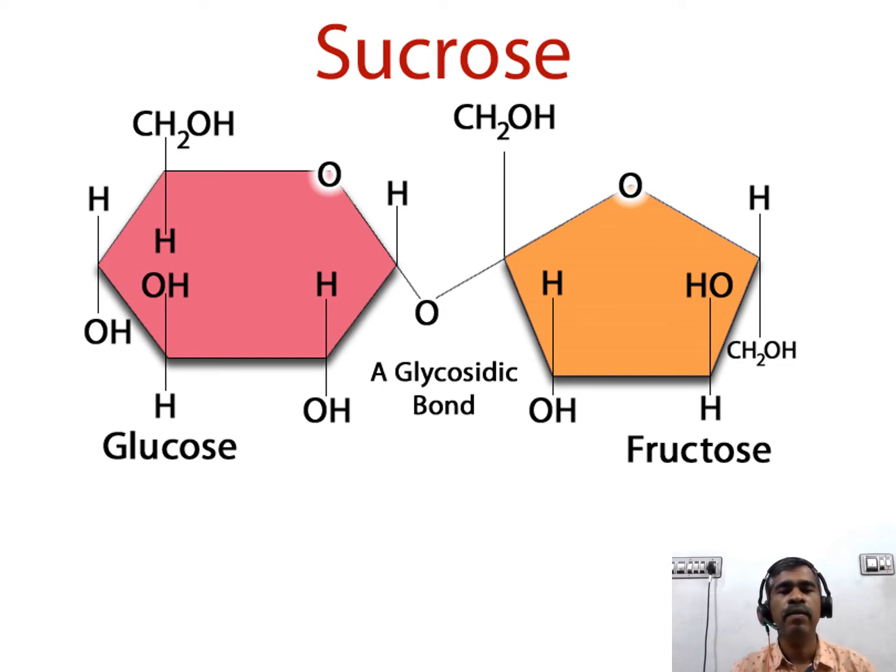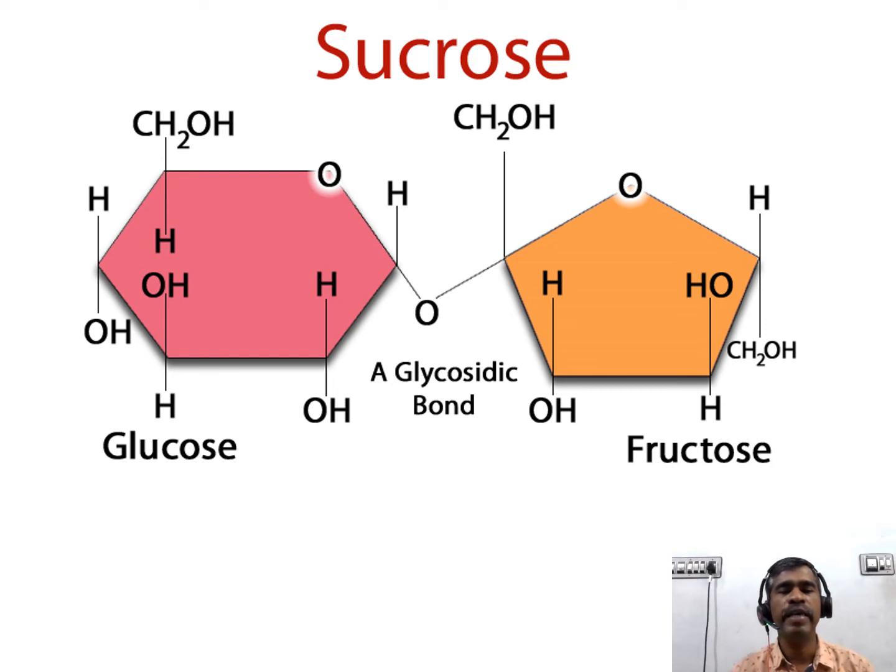Here, the aldehyde group of the glucose and the ketone group of fructose are involved in forming the linkage. So the aldehyde group as well as the ketone group is locked.